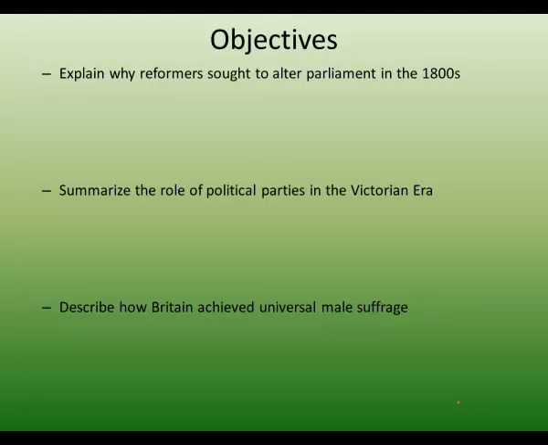Explain why reformers sought to alter Parliament in the 1800s. Caden: Some people still didn't have the right to vote. High-ranking clergy and nobles could veto bills passed by the House of Commons, and they were far from a democratic nation. Okay, very good. Except nobles is what we have here. Nobles tend to have a lot of what? Power, because they have a lot of money. Very good. That's something to remember.